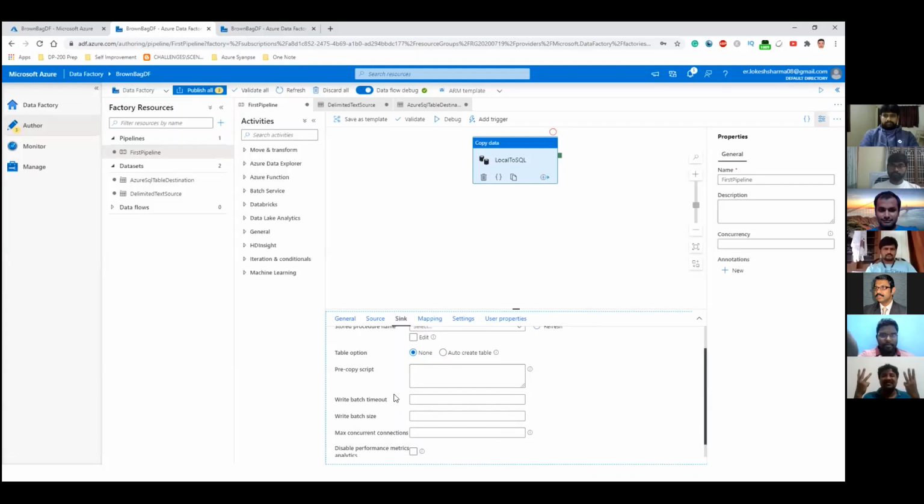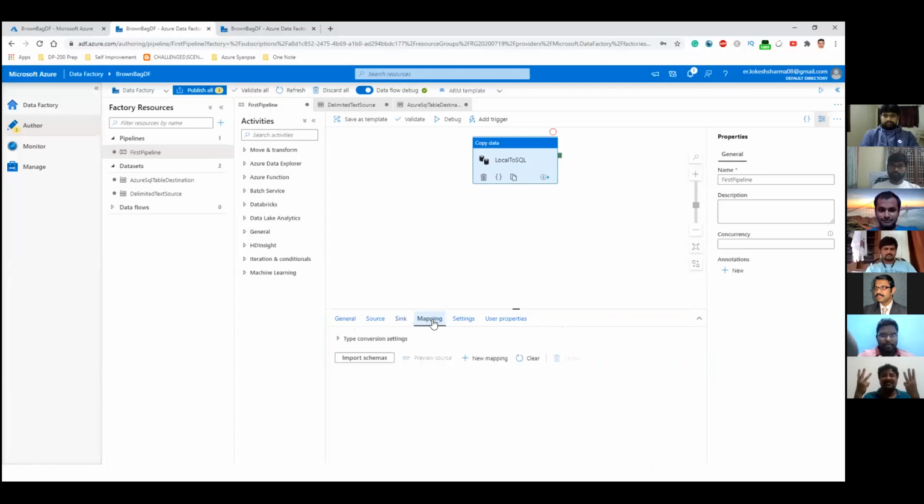And these are some of the properties that are needed for performance tuning. Again, we will leave these to default. And then comes the mapping part.